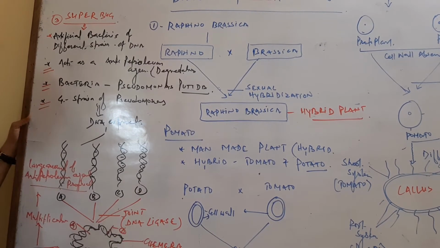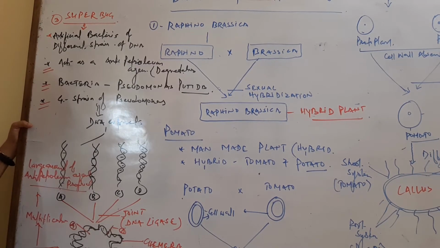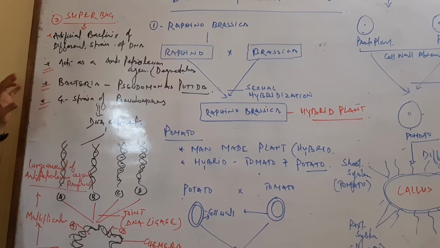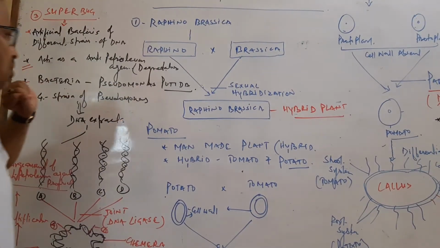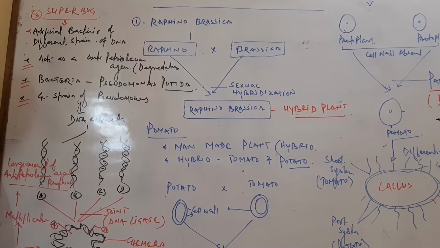It also acts as a bio weapon. In Gulf countries where a tremendous amount of crude oil is present, it spreads over the surface and degrades the oil. The bacteria involved is called Pseudomonas putida.